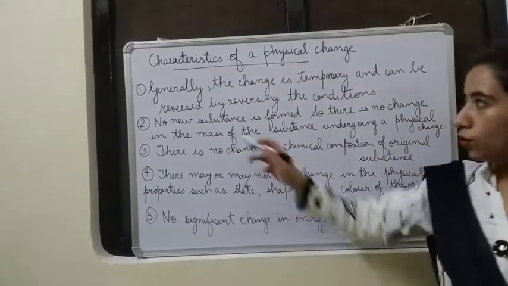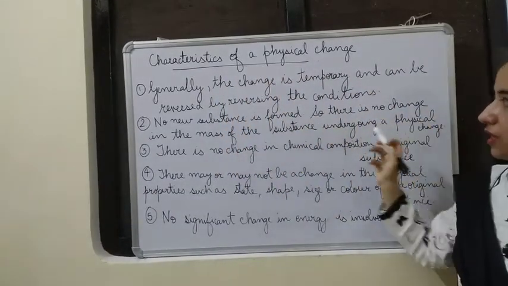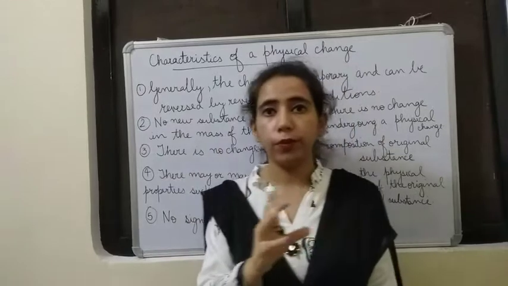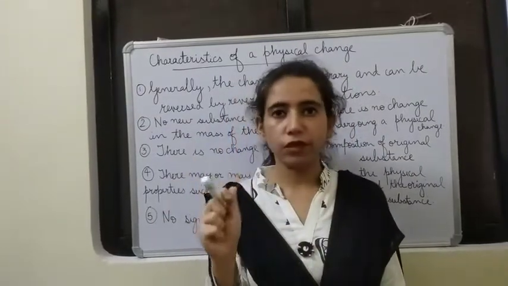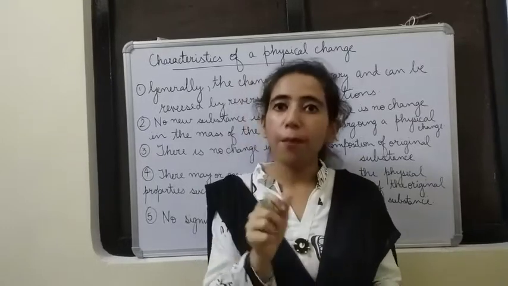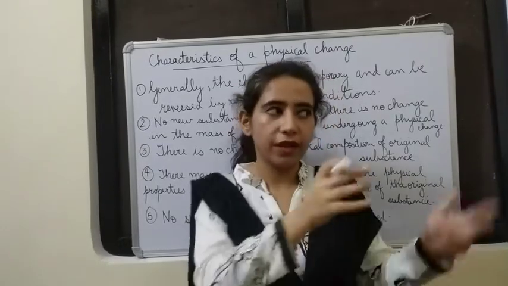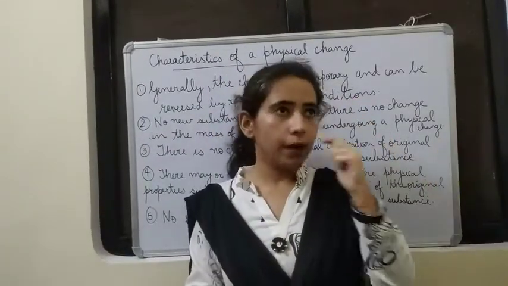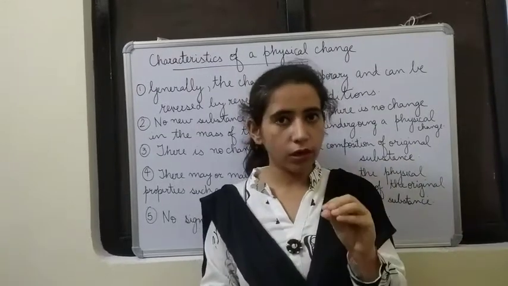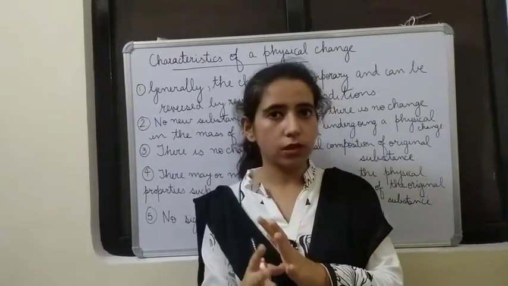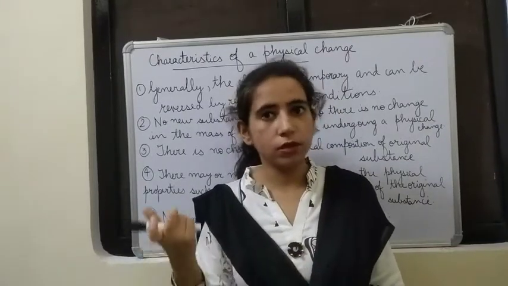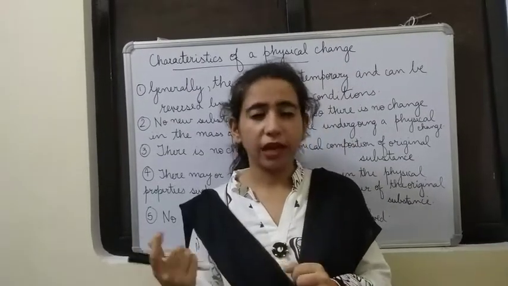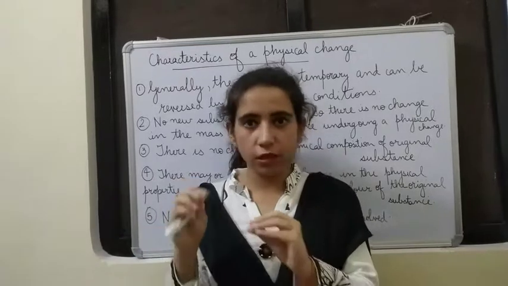Alright. Then no new substance is formed, so there is no change in the mass of the substance undergoing a physical change. This is the most important point. No new substance is formed in a physical change, nothing new we are going to get, and the mass is not going to change. Mass of the reactants will be equal to the mass of products. Suppose in that same example, if we took 10 grams of water and 2 grams of salt, on making that salt solution, we will be getting 12 grams of the salt solution. Okay, so we see what we started with, the same we are going to get back, and nothing new will be formed. There is no change in composition.